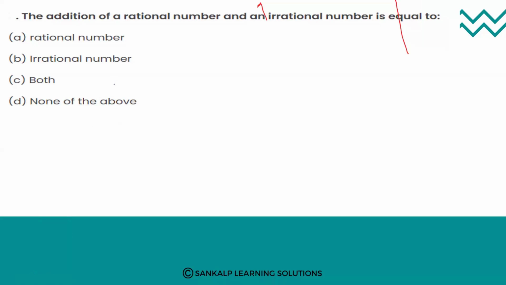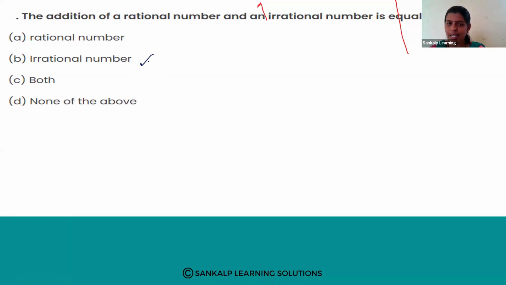What are you doing? Addition of rational and irrational number. Then what will you get? You will get the result as rational or irrational or both or none of the above. Which one do you get? Option A is right or B is right, C is right, D is right. Which one is correct?